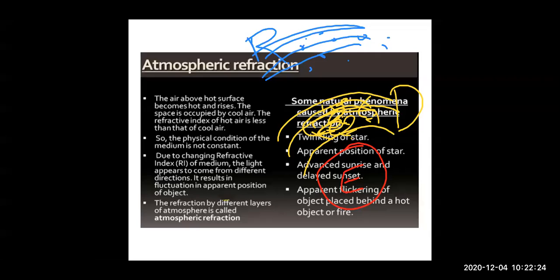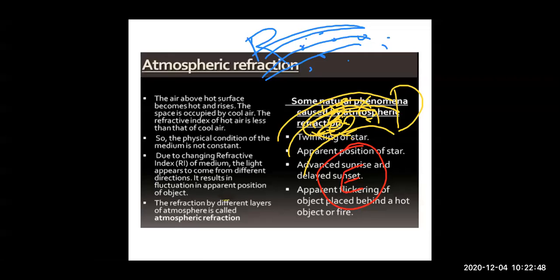So the blue color layers are formed of hot air, and the yellow color layers are very close to earth, and so they are the cool air, because we know the cool air is dense, it is heavy, so it will remain at the bottom.